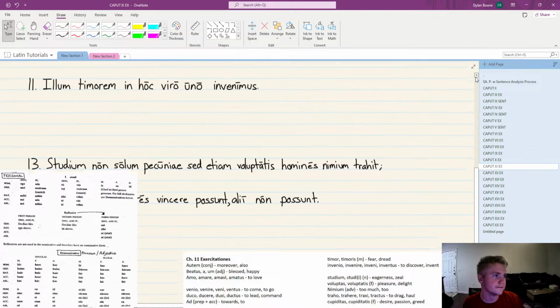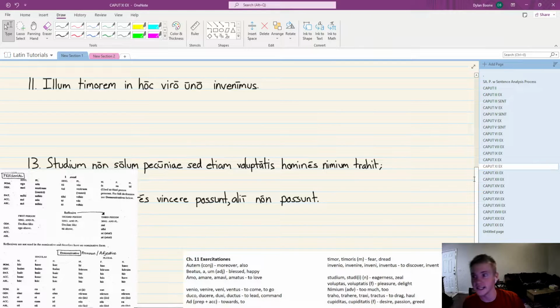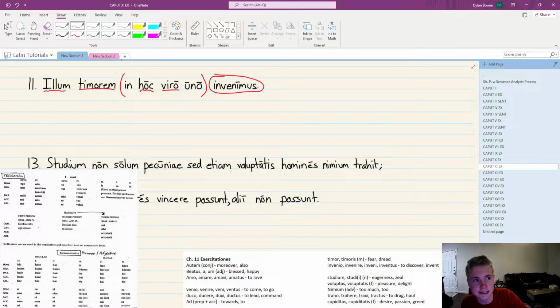All right, so number 11. A little less wordy here, but still a couple interesting things going on in this sentence. Find our verb. Found our nouns. Found our pronouns. Find our prepositional phrases. I'm going to help you out there, it's all the way over there. But okay, in can also take an ablative or accusative, either one, if you're using in or into.